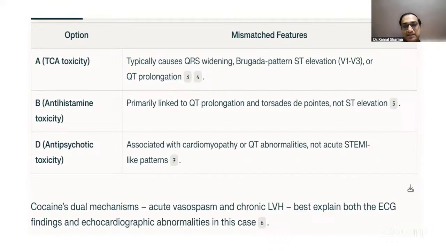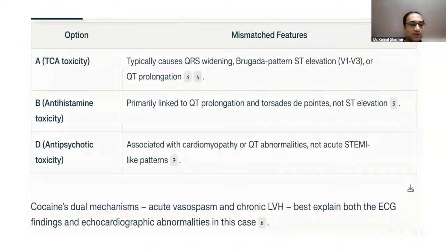Primarily, antihistaminics can only cause torsades. They don't cause ST elevation. They cause it because of QT prolongation, especially if they are non-selective ones like loratadine, etc. The classical fexofenadine and the newer generation of antihistaminics are less likely to cause QT prolongation, though. Antipsychotics cause more of cardiomyopathy and QT abnormality, again, not an ST elevation MI pattern.